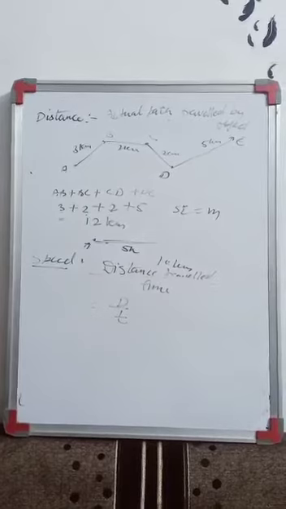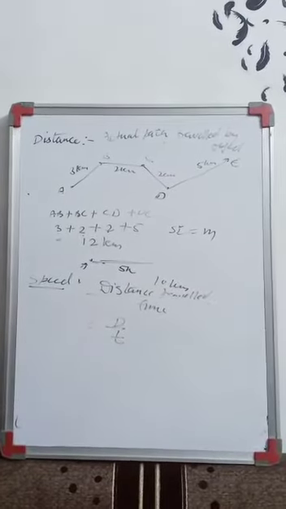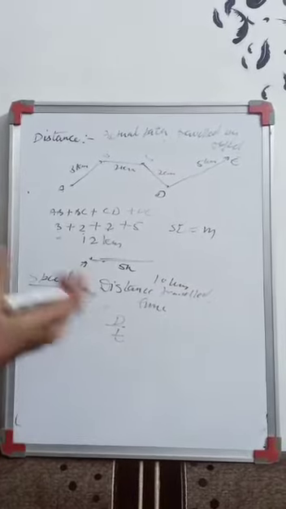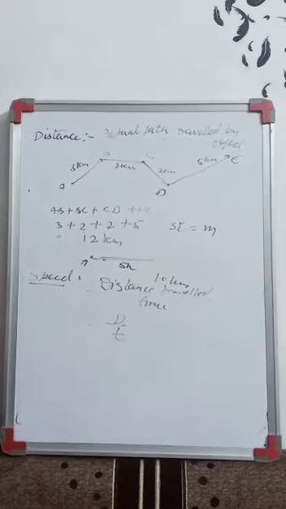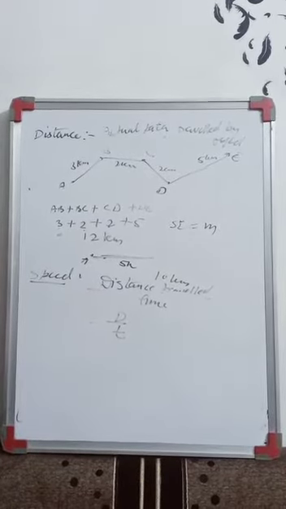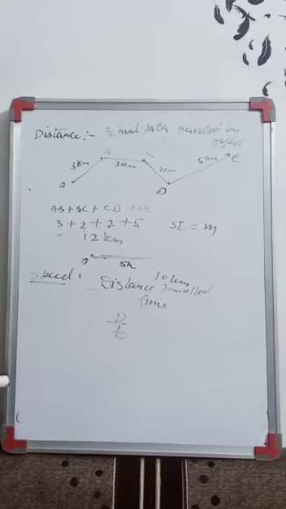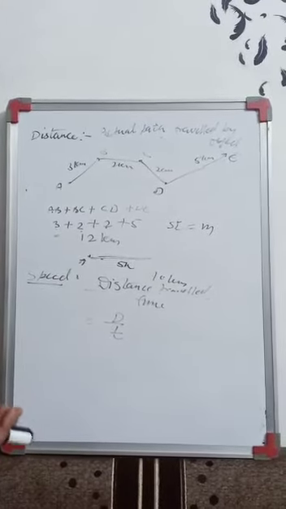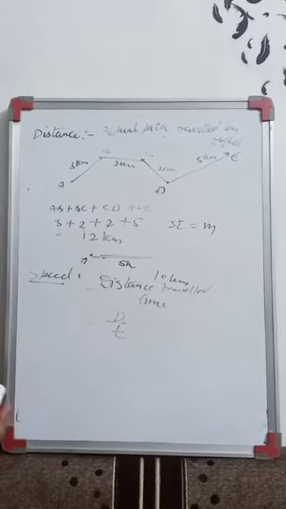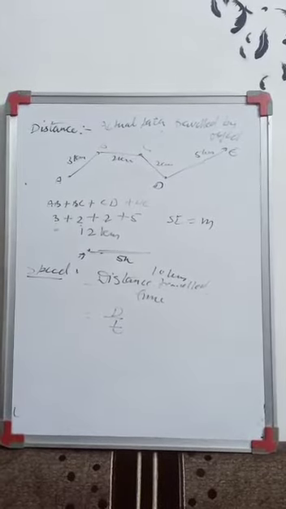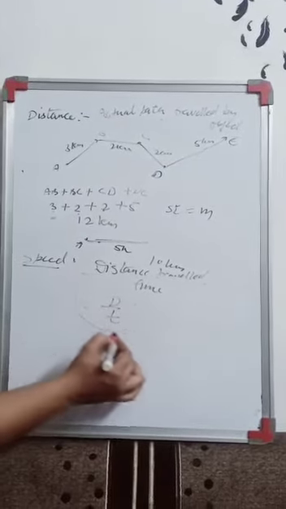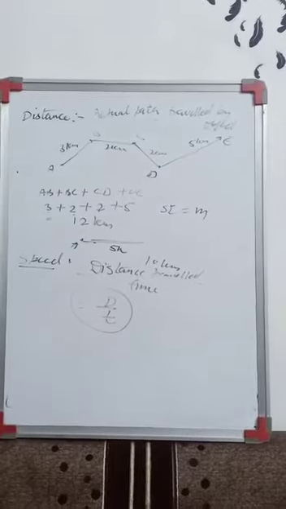See, when we observe the motion of objects, we can see some objects move faster, some move slower, right? Some objects cover a larger distance in a small duration of time, but some objects take more time to cover even a small distance. It is due to the speed of the object. If the speed is faster, it will cover more distance in the same time, but if the speed is slower, it will cover less distance, right? So speed directly depends upon the distance traveled by the object and the time taken.